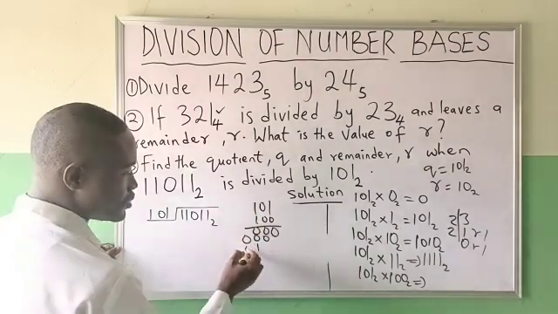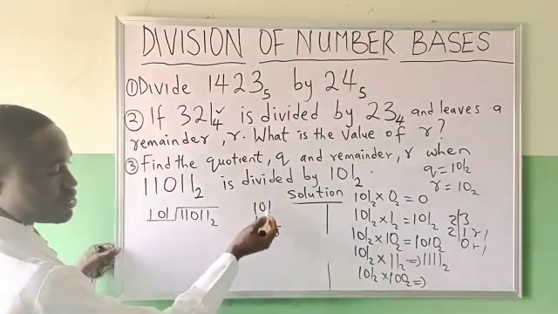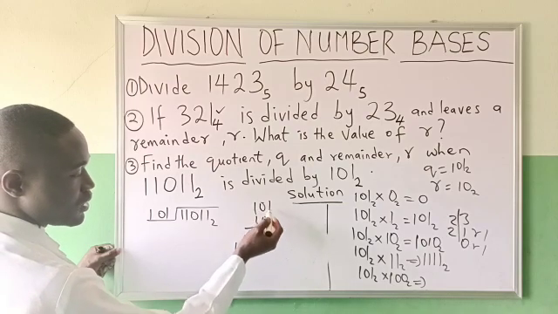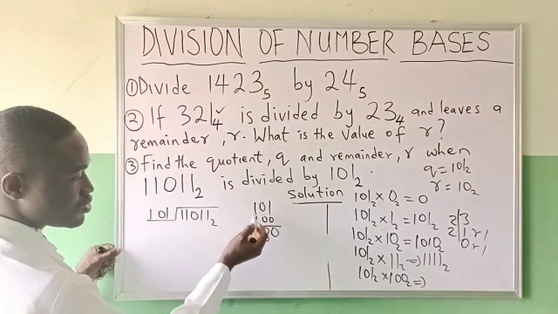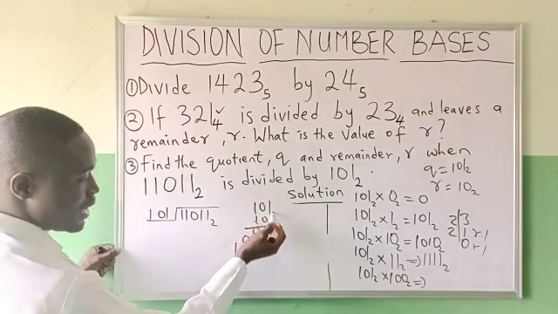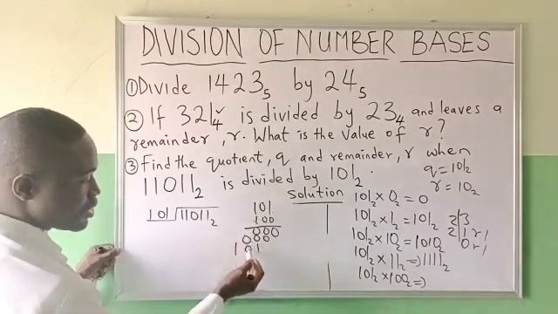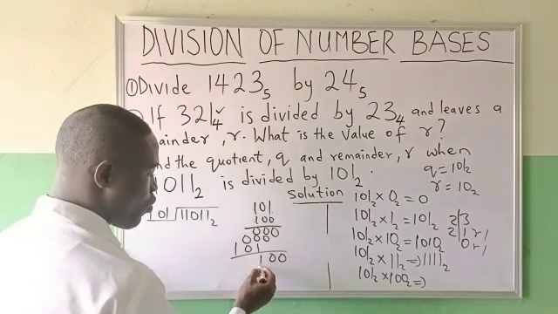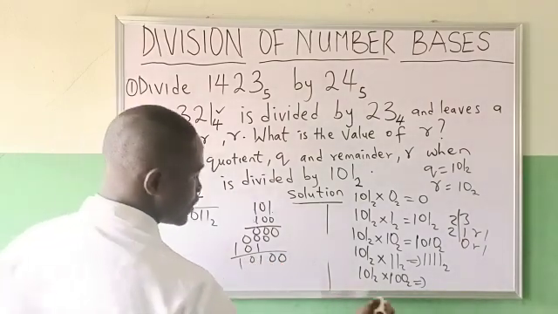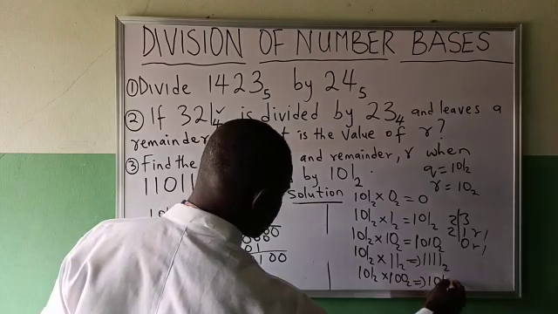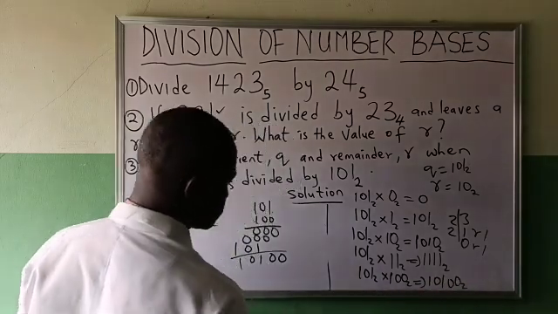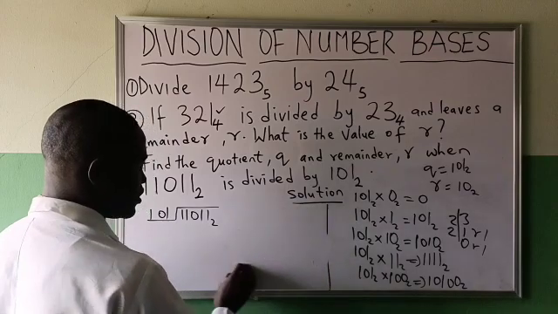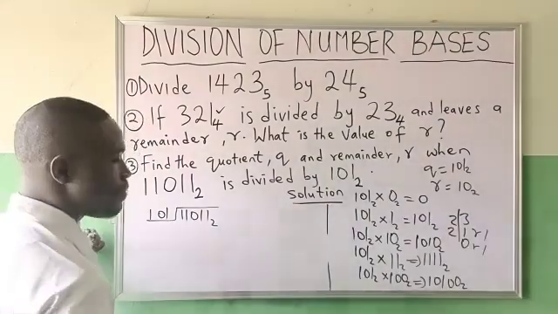1, 0, 1. That is 0 times 1 is 0, 0 times 0 is 0, 0 times 1 is 0, and again 0 times 1 is 0, 0 times 0 is 0, 0 times 1 is 0. 1 times 1 is 1, 1 times 0 is 0, 1 times 1 is 1. You add 0, 0, 1, 0, 1. That is 10100 in base 2. There are 5 digits.